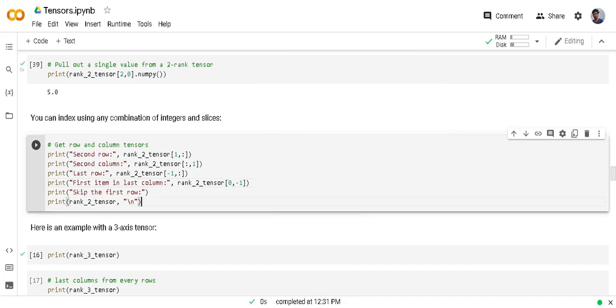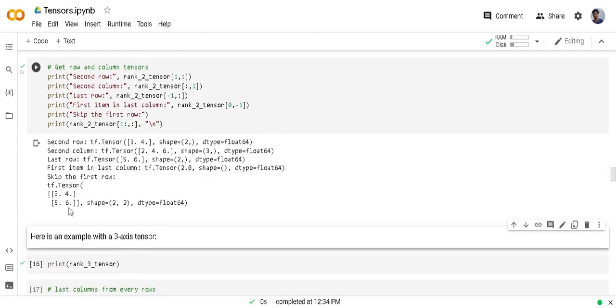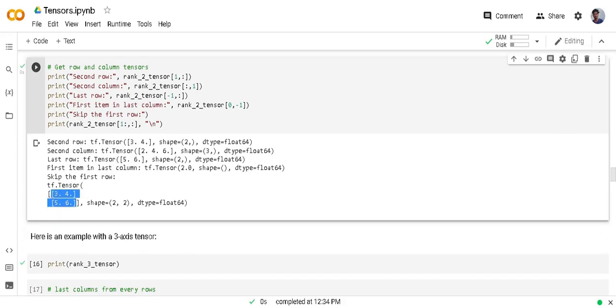Skip the first row. If you want to skip the first row but need elements from the other rows, for skipping the first row I am giving 1 colon, and every column. Here at the end you can see the first row is skipped, but the second row and third row are extracted, and every column is extracted.